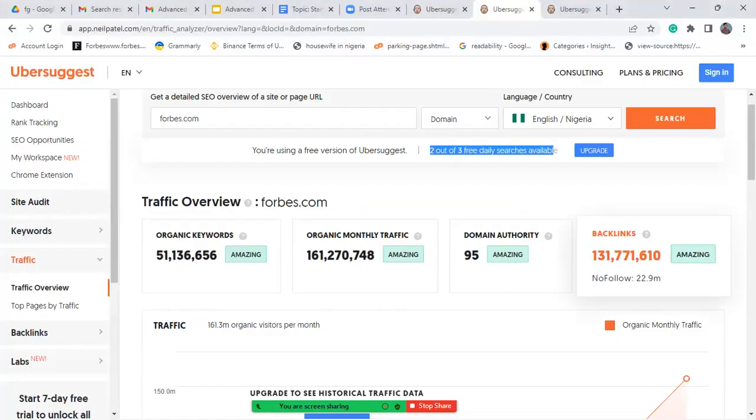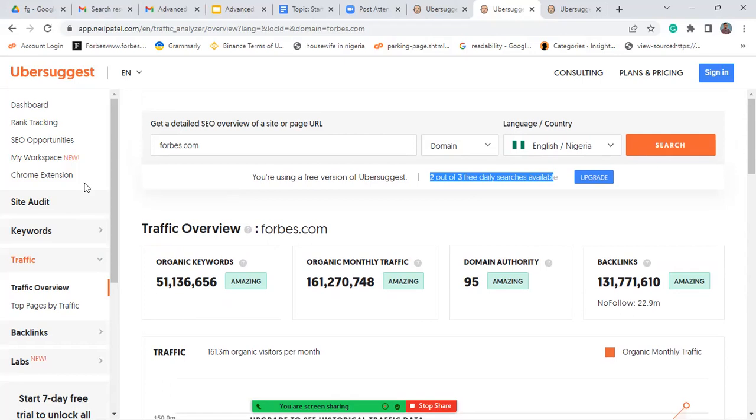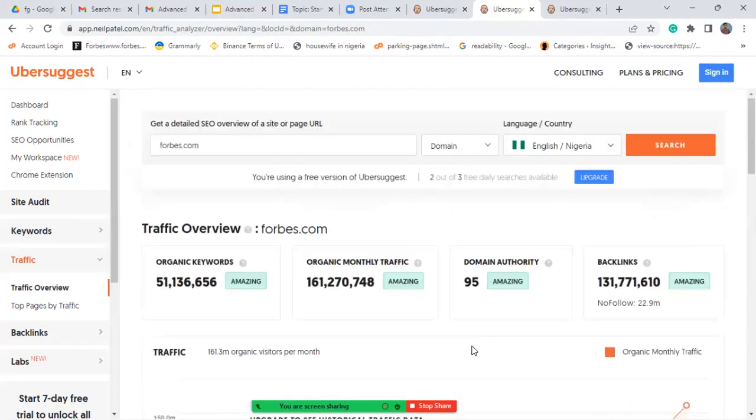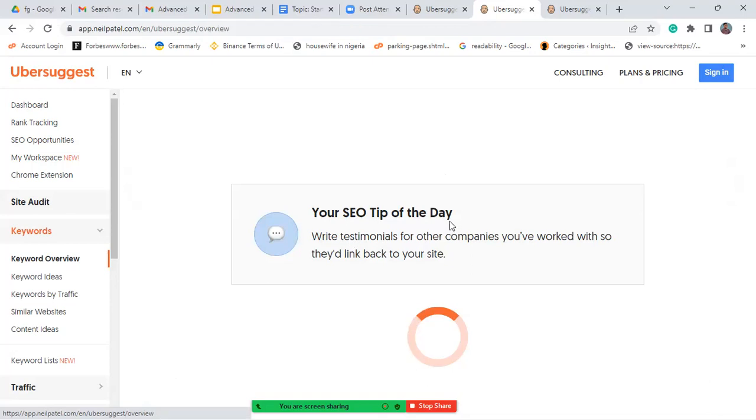So we are back here, and then what do we have to do? This is Forbes, and this is Forbes organic traffic. It is amazing, guys, the amount of traffic that these people are fetching on a monthly basis. But let's leave Forbes and go to our own real business. Because of the route that we followed here, you can just click on keywords and then come to keyword overview.